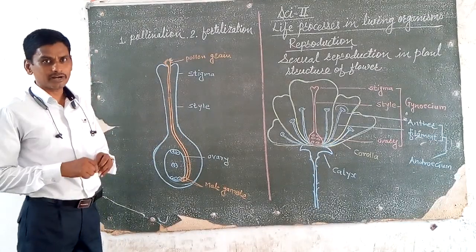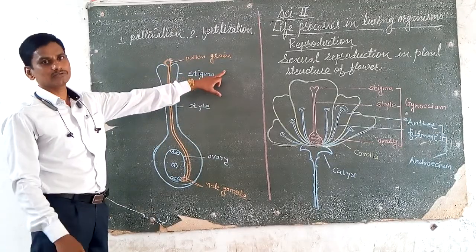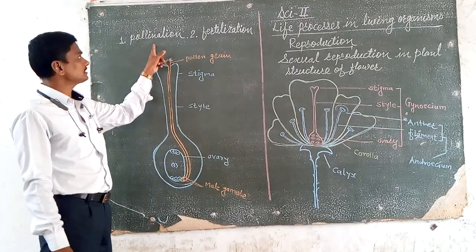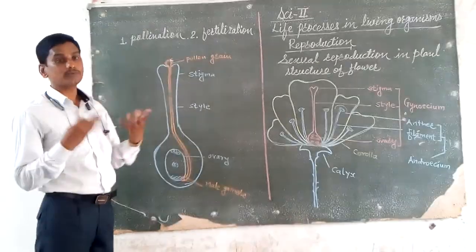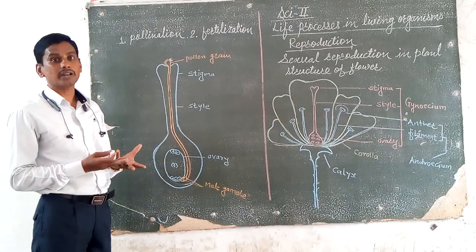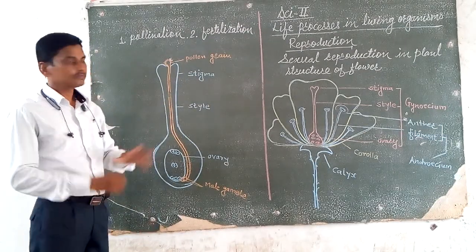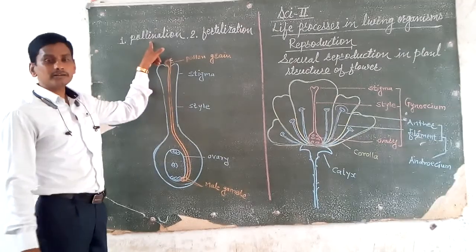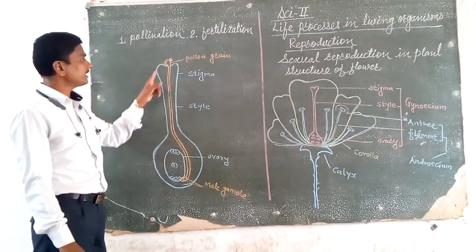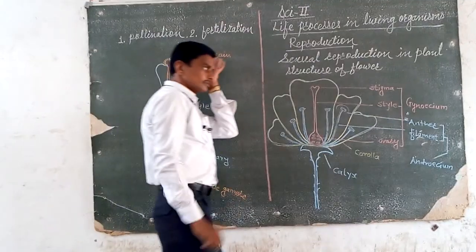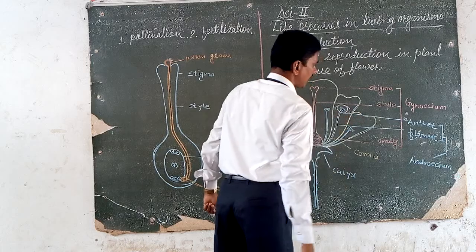How does this sexual reproduction occur in a plant? The most important processes are pollination and fertilization. How does the pollination process occur in a plant? How does the fertilization process occur in a plant? Now, pollination transfers the pollen grains. Pollen grains are present in the anther.